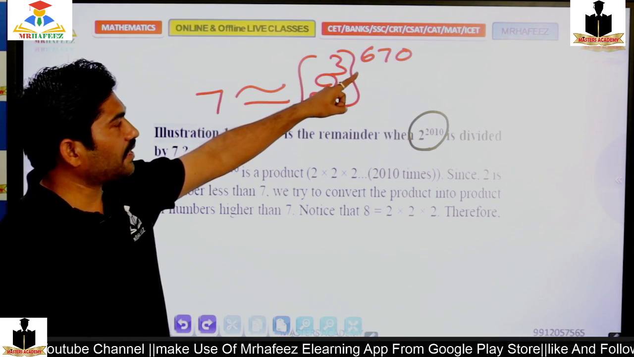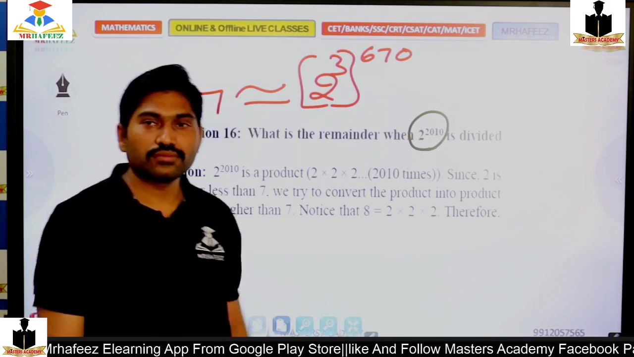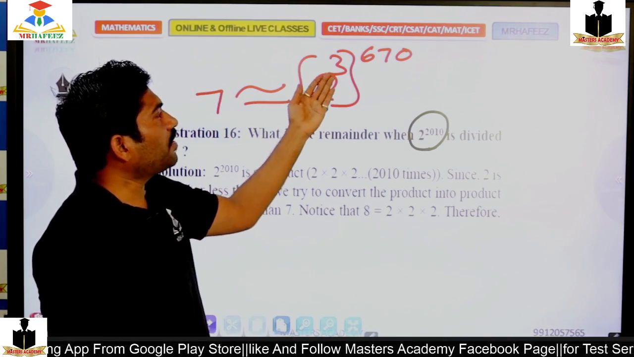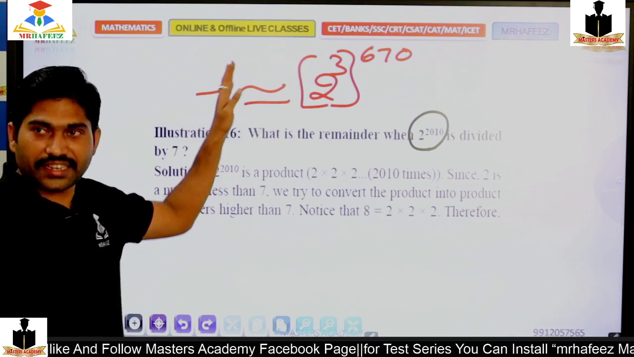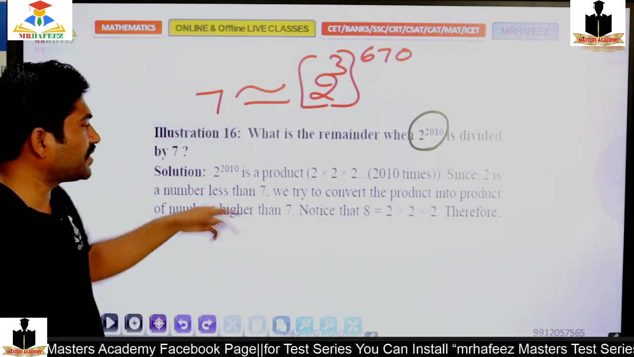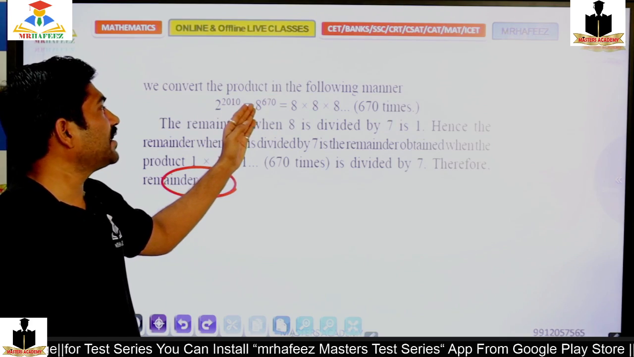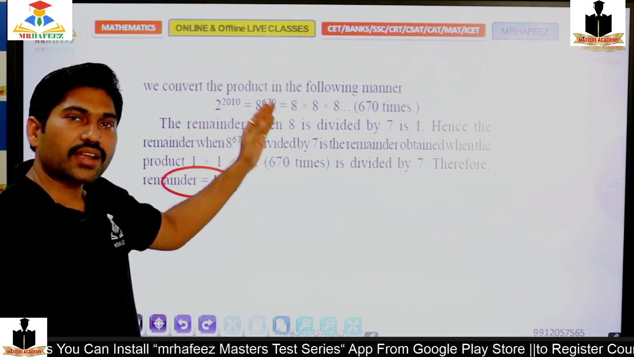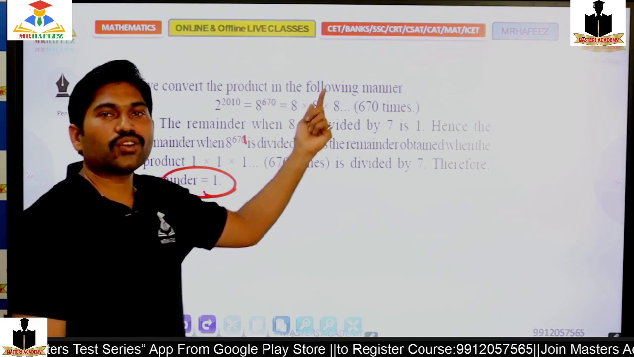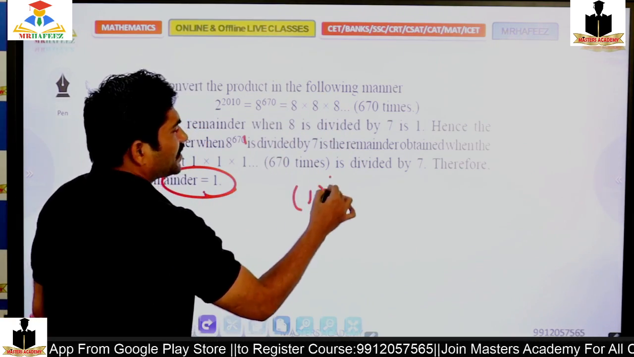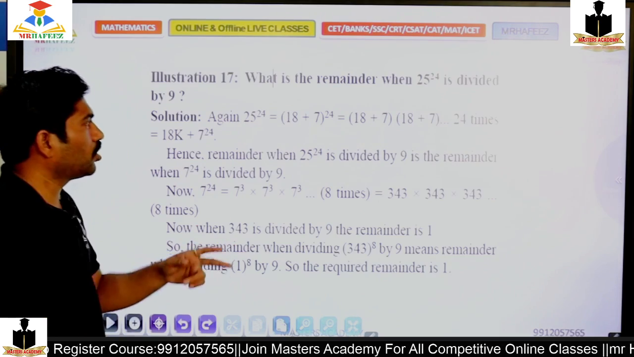3 sixes are 18 and 21. 3 sevens are 21, and 3 zeros. Yes or no? So 2 cube, the remainder is always 1, right? If it is 2 cube, then the remainder is 1. 1 power 670, I'll get 1 as a remainder, because always I'll get 8 into 8 into 8 into 8, like that 670 times. So each one gives a remainder 1 into 1 into 1 into 1, that is 1 power 670. So the final value is the remainder. Okay, moving to the next.